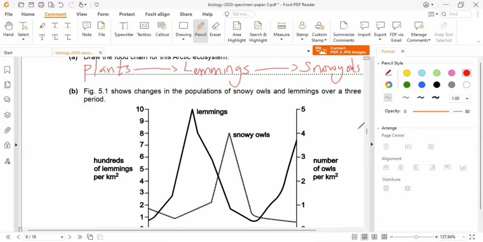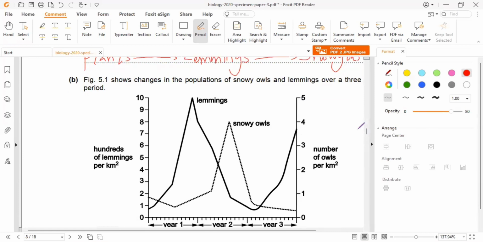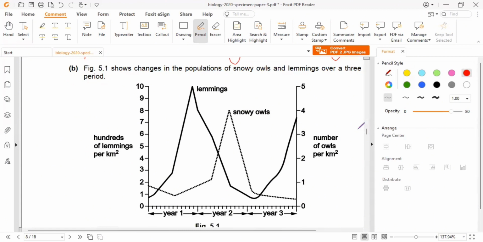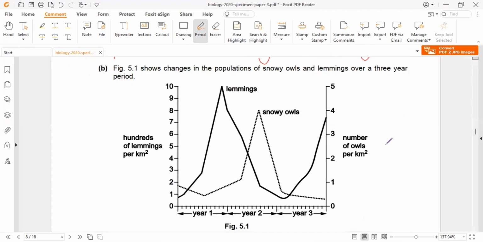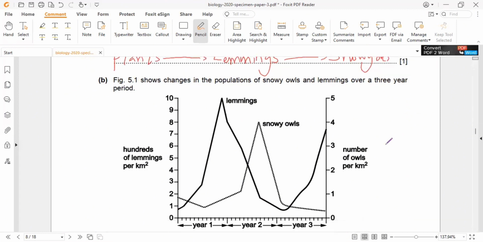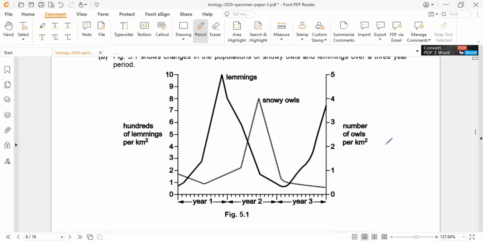Now, 5b states, figure 5.1 shows changes in the populations of snowy owls and lemmings over a 3-year period. Now, we have our graph here.